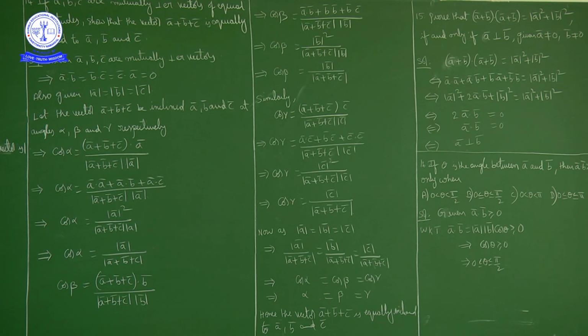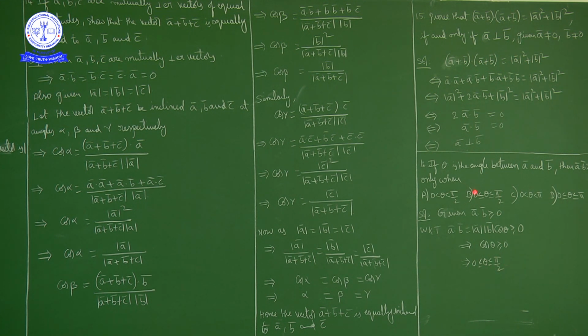Now what is given here? A bar dot B bar greater than or equal to 0. Now A bar dot B bar is mod A mod B into cos theta, and this is greater than or equal to 0. Here mod A and mod B are positive, magnitudes are always greater than or equal to 0. So cos theta has to be greater than or equal to 0, which means theta lies between 0 and pi by 2: 0 less than or equal to theta less than or equal to pi by 2.